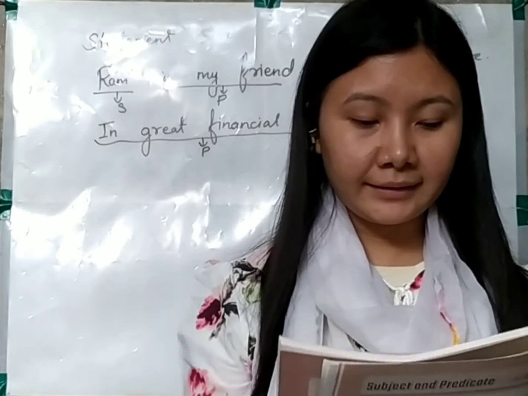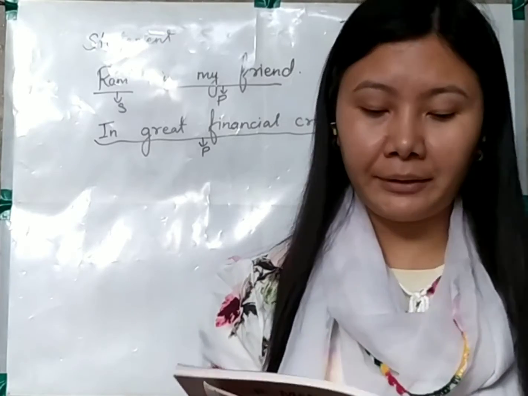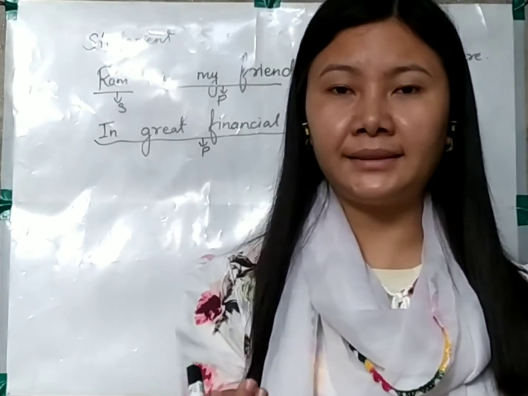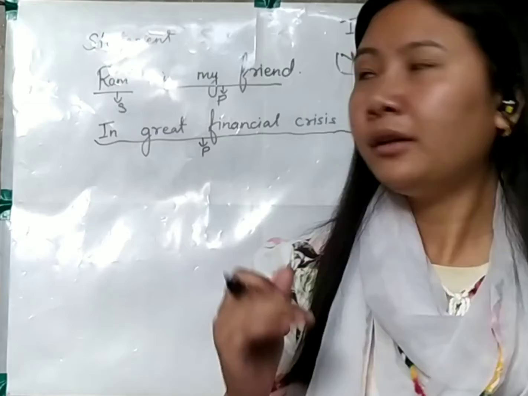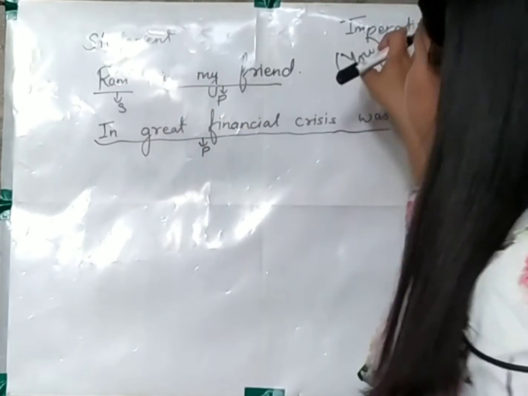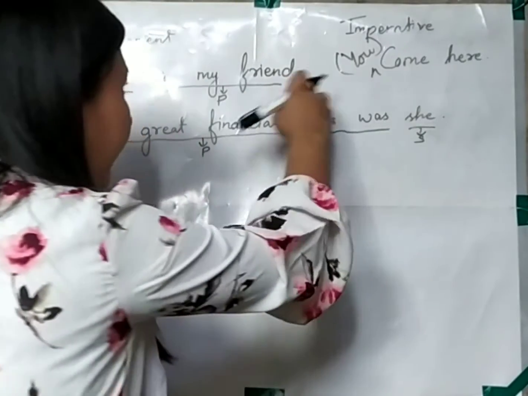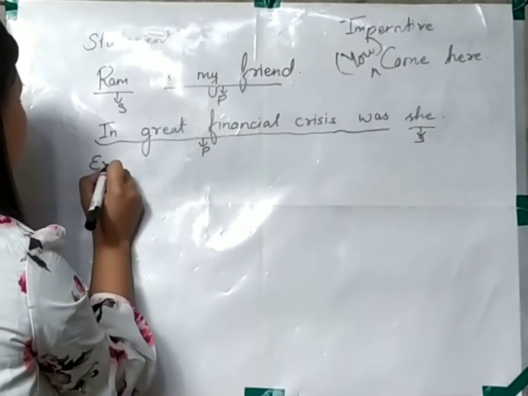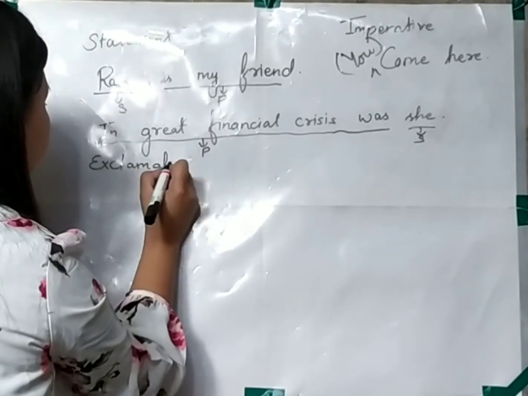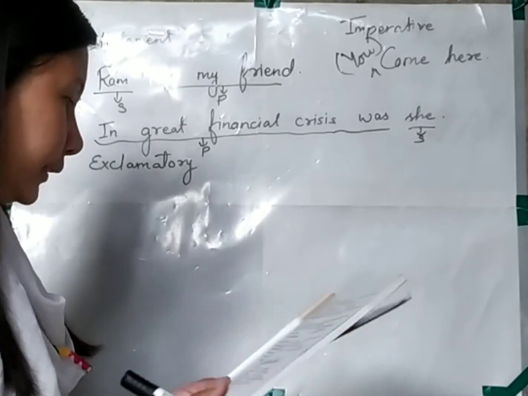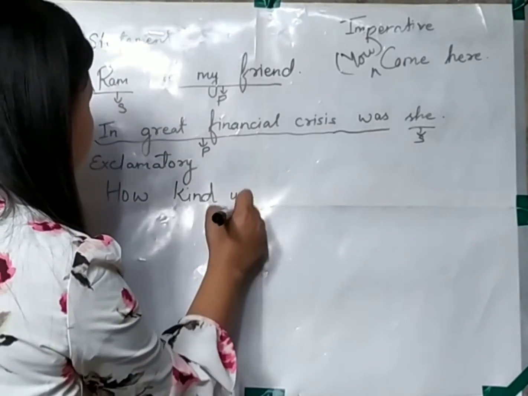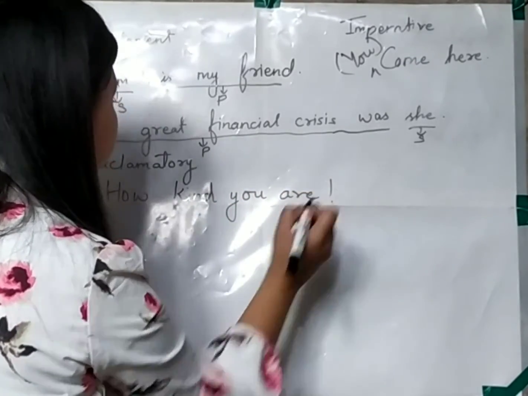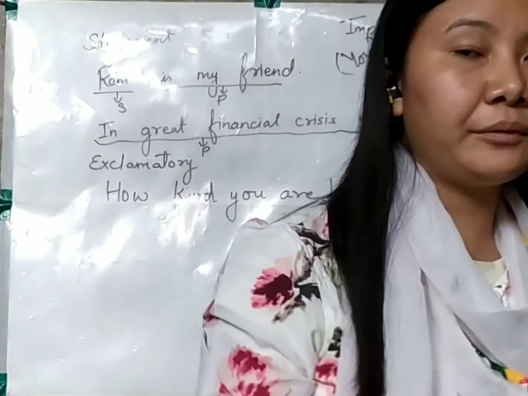Okay, now today let's deal with the exclamatory sentence. Today we are going to see the subject, form and function in an exclamatory sentence. You all know an exclamatory sentence is a sentence where we express strong feelings and emotions, and it ends with an exclamation mark. In the case of statement and imperative sentence, we end the sentence with a full stop, but in the case of exclamatory sentence, it was not so. Let me use the example provided in the book itself: How kind you are! This is an example of an exclamatory sentence. You can see I am ending it with an exclamation mark.